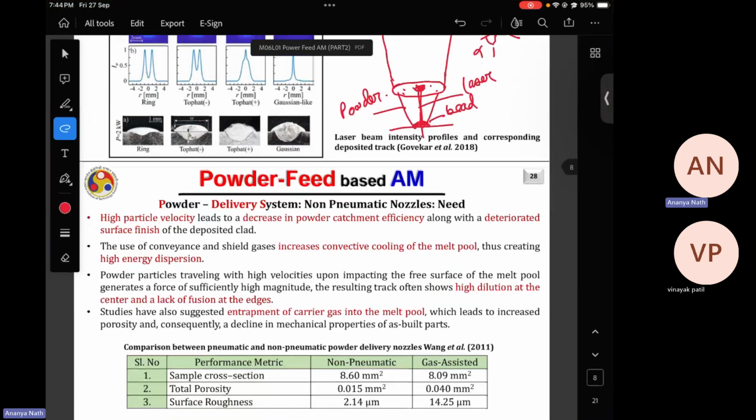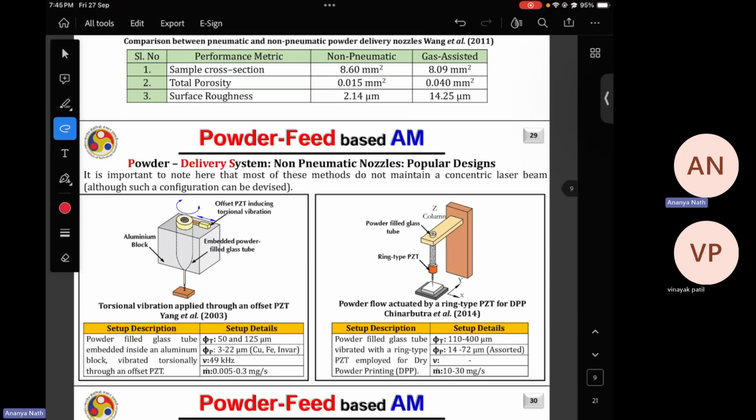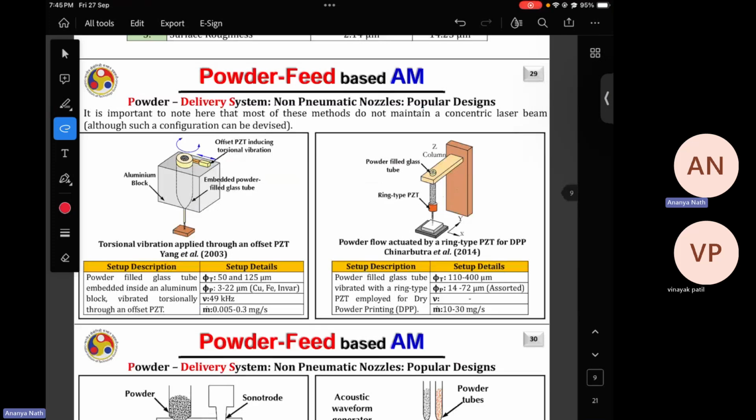So these are the different nozzle arrangements for the powder stream. But if you want to go for something different, in which gravity will be more useful and you don't need a separate arrangement or separate control over the nozzles, then people go for a non-pneumatic nozzle. There are some studies shown in this lecture video.